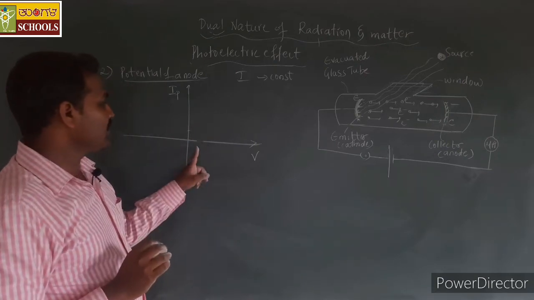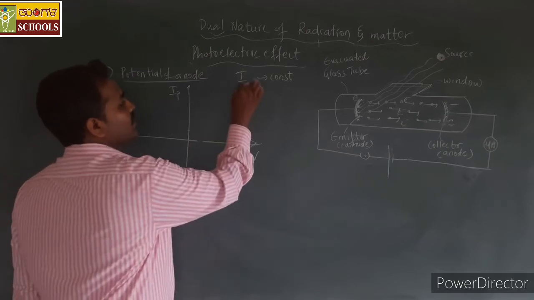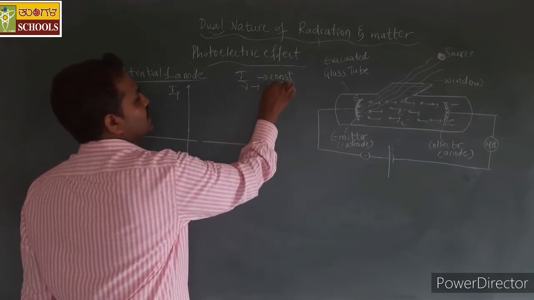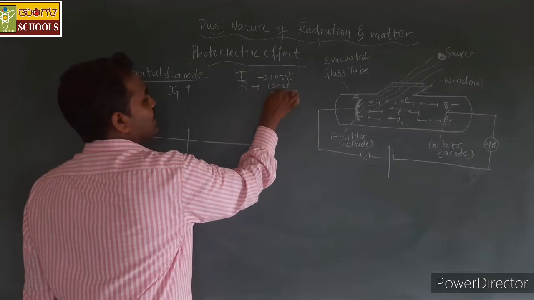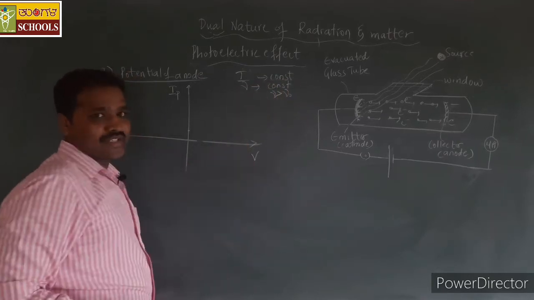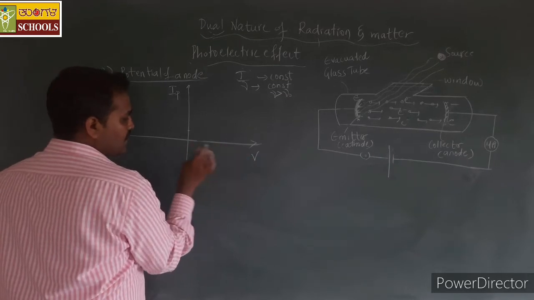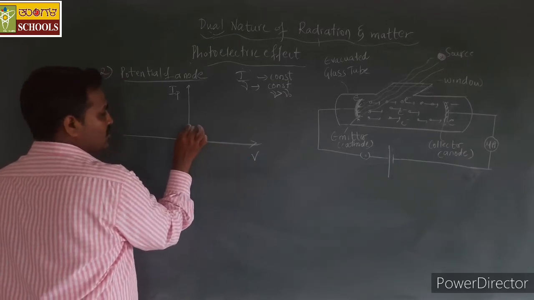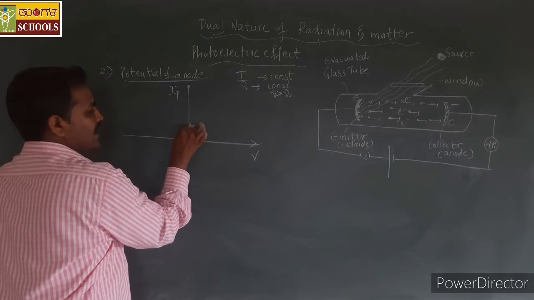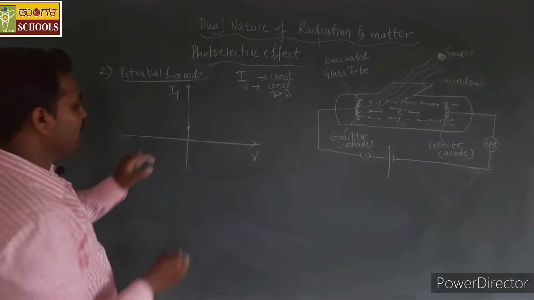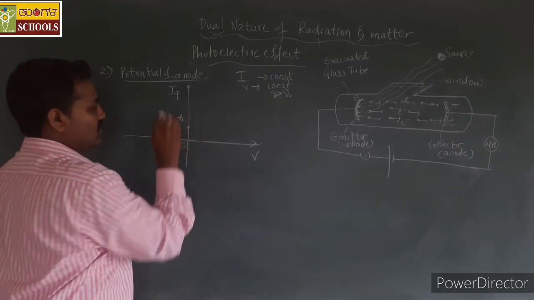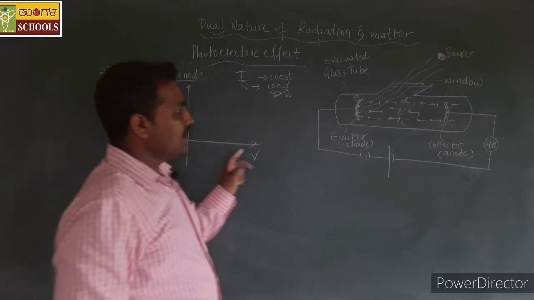Here we are also considering the frequency constant, and the frequency is greater than the threshold frequency. When the potential is equal to 0, we have some value of current, let it be OE.